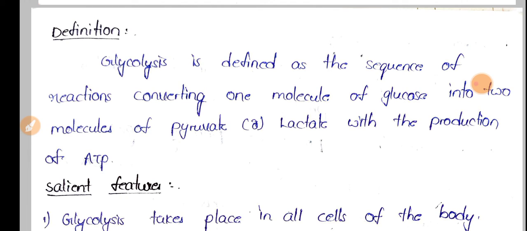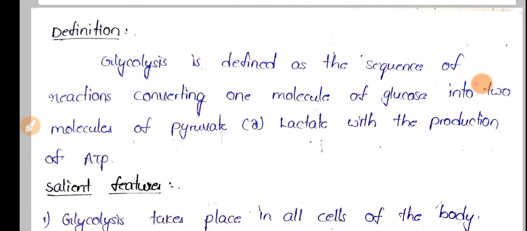Okay, so here what happens? These are a sequence of reactions. That means glycolysis is not a single step reaction. We'll have 10 steps or 10 reactions collectively called glycolysis. From glucose to pyruvate production, we'll say around 10 reactions.